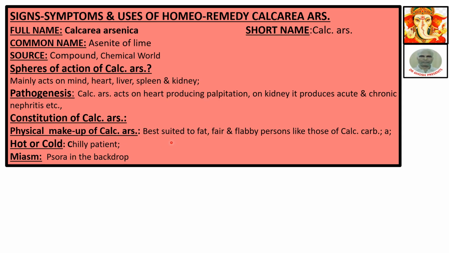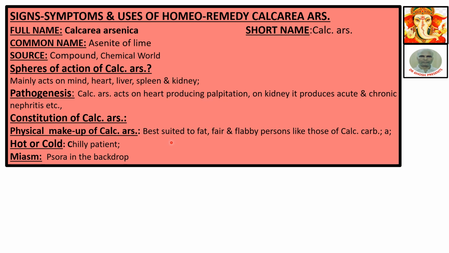Signs, symptoms and uses of Homeo-Remedy Calcarea Ars. Full name Calcarea arsenica, short name Calcarea Ars. I will use this name throughout the video. Common name Arsenite of lime. Source: compound chemical. Sphere of action: mainly acts on mind, heart, liver, spleen and kidney.